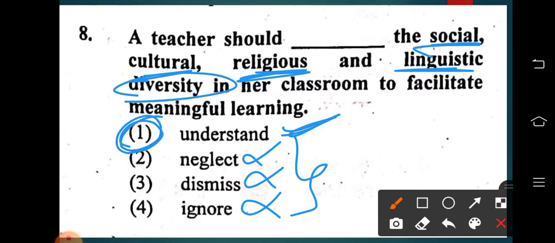As a teacher, we should never dismiss, never ignore, and never neglect anything that is happening in the classroom. Everything the teacher should use as a resource. Whatever is in the classroom, the teacher should learn to use it as a resource, not as a burden or a negligence. Option 1 is the right answer.